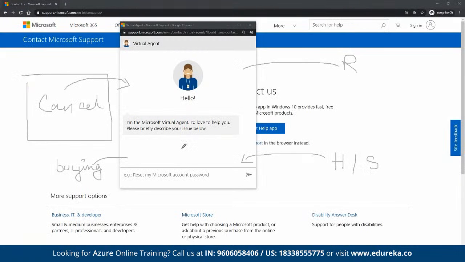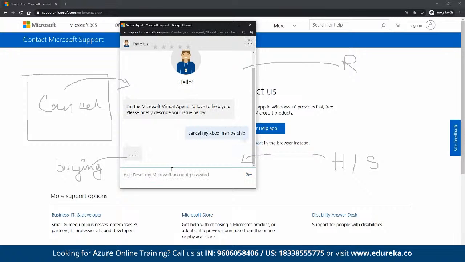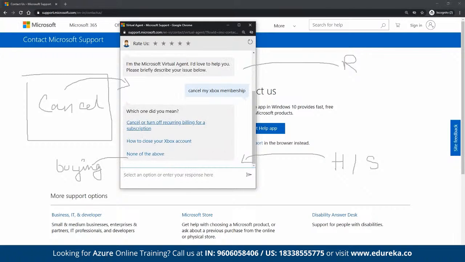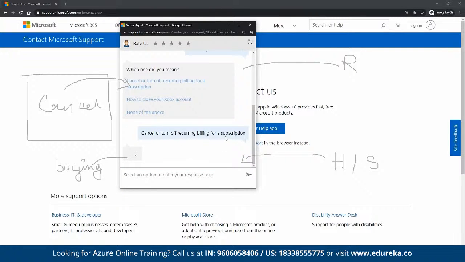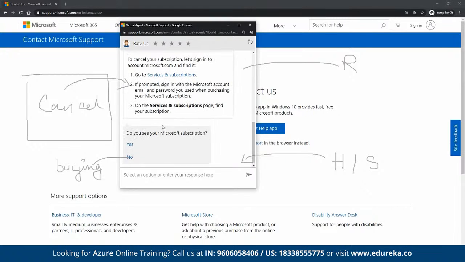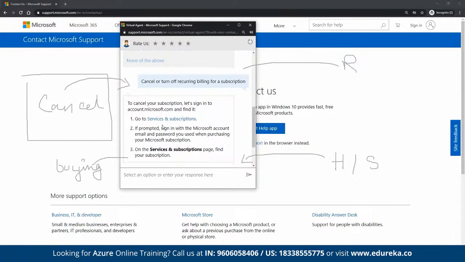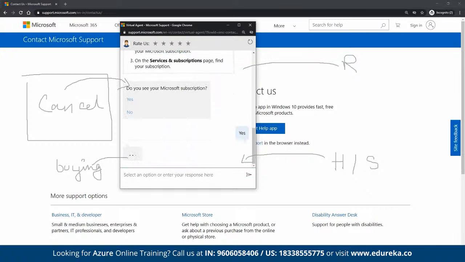And basically here we can type in any intent. For example, in this current chatbot, let's say we type in cancel my Xbox membership. Based on the input, the chatbot is itself going to give us multiple best solutions. For example, here we want to cancel or turn off the recurring billing for a subscription, or how to close our Xbox account. If we choose this one, again, based on selection or our own input, it is going to give us multiple help pointers. Same way, if we click on yes, then the chatbot's work is done, right?